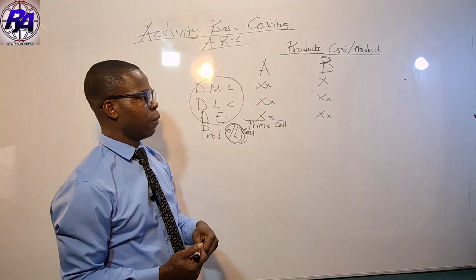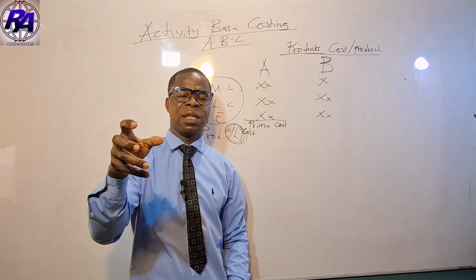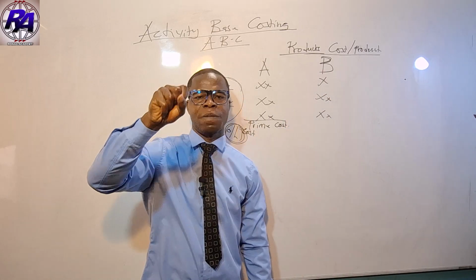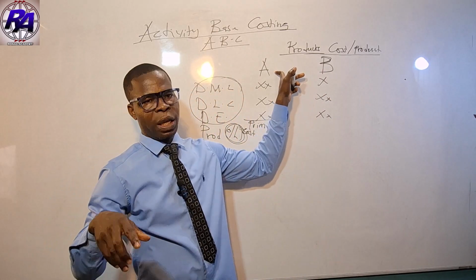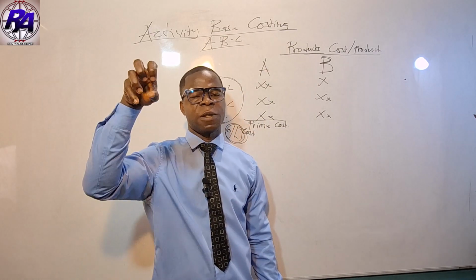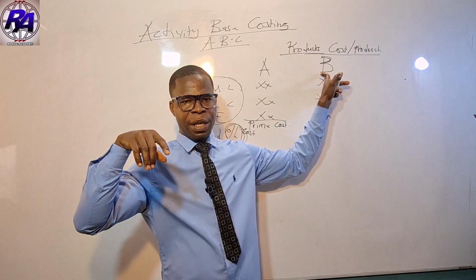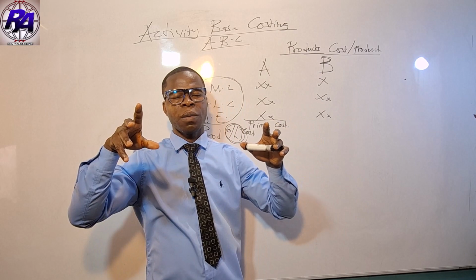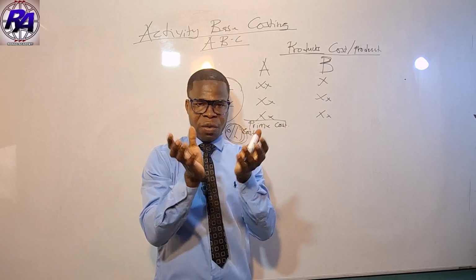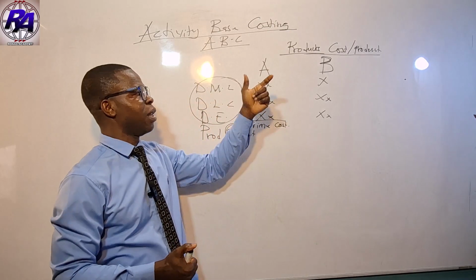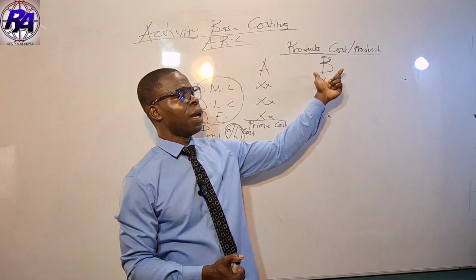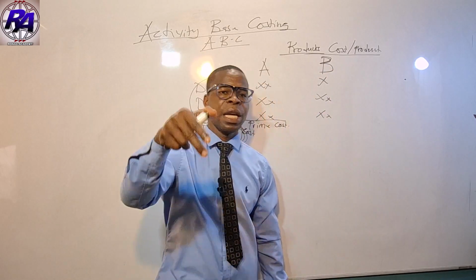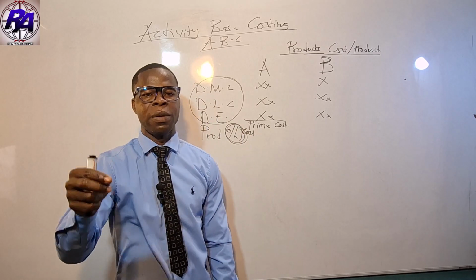So let me give a typical example. Assuming that we use electricity in producing both A and B, which portion of the electricity expenses should we attribute to A, and which portion should we attribute to B? Because these costs are general in nature, we cannot attribute them directly to a particular product or a particular cost center. There is a need for us to apportion the overhead cost, that is the electricity bill, to the product.